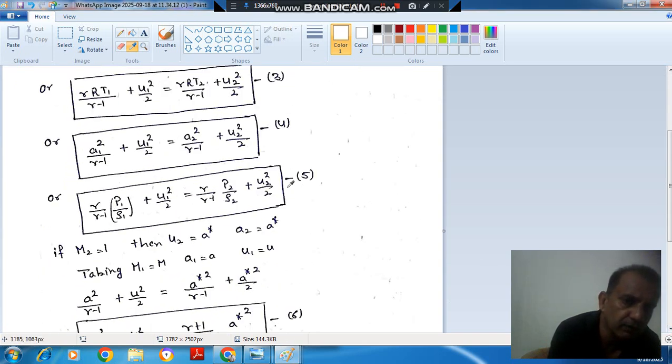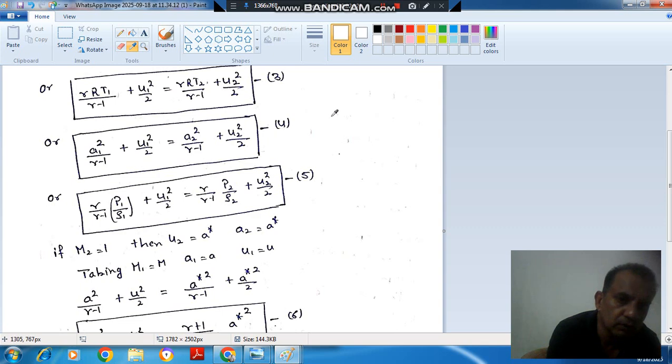Further, we can put this A1 square as P1 by rho 1, because this is the definition of sonic velocity, A1 is root of gamma P1 by rho 1. So A1 square is gamma P1 by rho 1, and this is gamma P2 by rho 2. So this is the fifth form of energy equation.